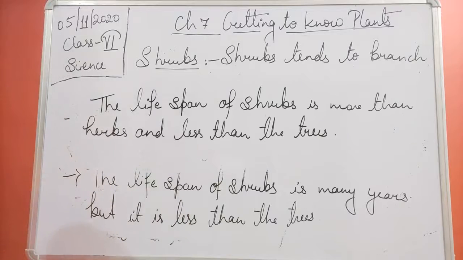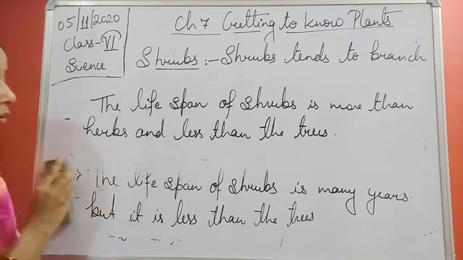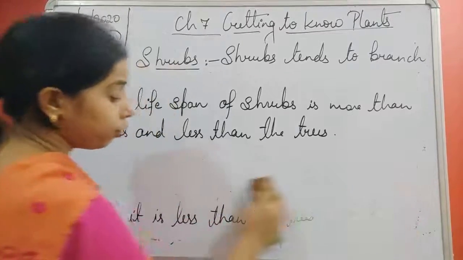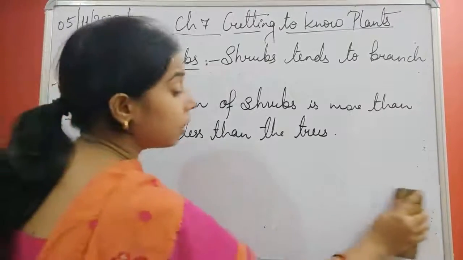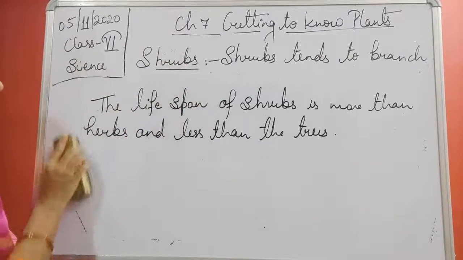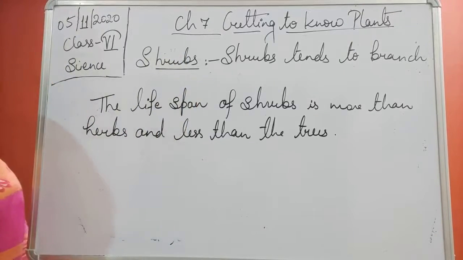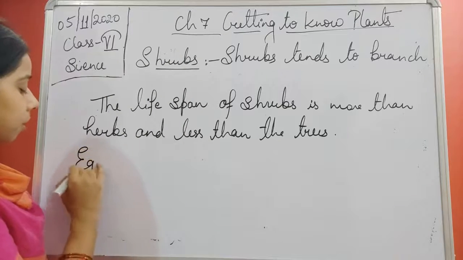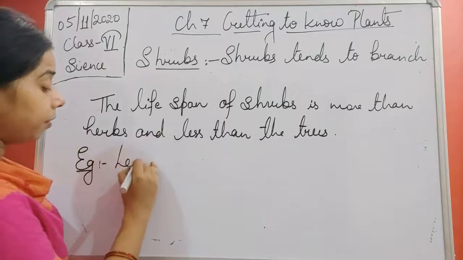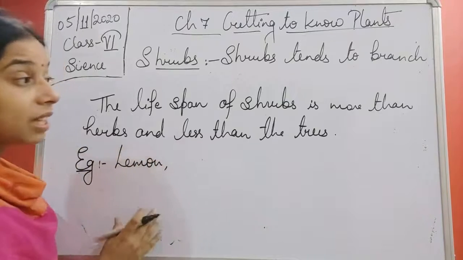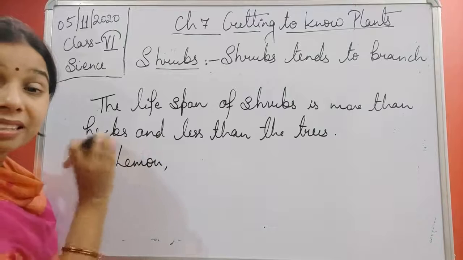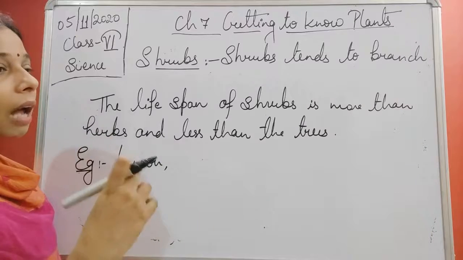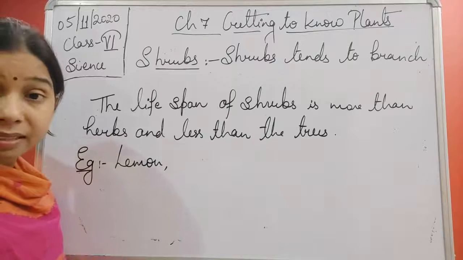Okay. Now we see what the different examples are. When you look at a plant, how can you say that it is a shrub? By its properties. So there must be some plants which we call shrubs. So these are examples, student. A lot of examples are there. Lemon. When you see the lemon plant, student, you will see that the stems are woody. They have branches from the base itself.